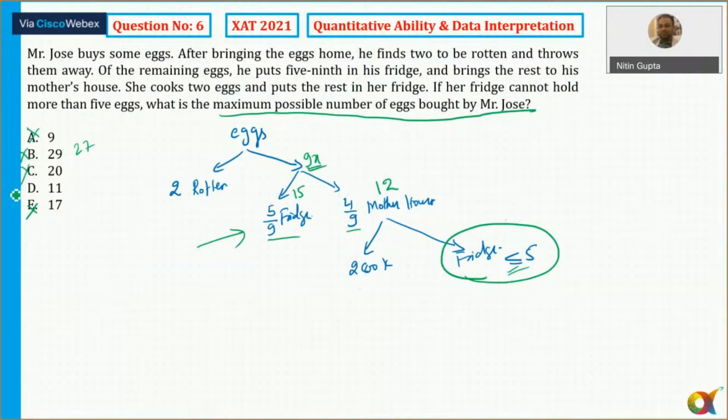20 is also not possible because 20 minus 2 is 18. Divide 18 in the ratio 5:4. So that comes out to be equal to 10 and 8. Okay, 10 and 8. Now from 8, mother cooked 2, so how many are left? 6. Can I keep 6 in the fridge? No. So I can't here. The answer can't be option number C. So the correct answer for this is option D.